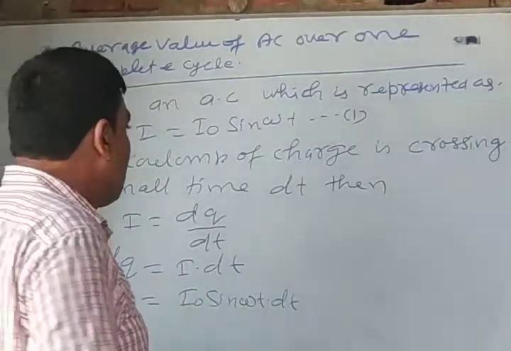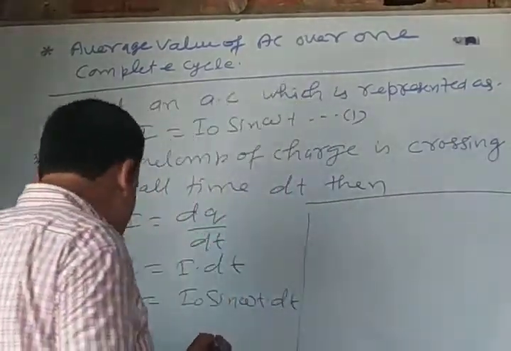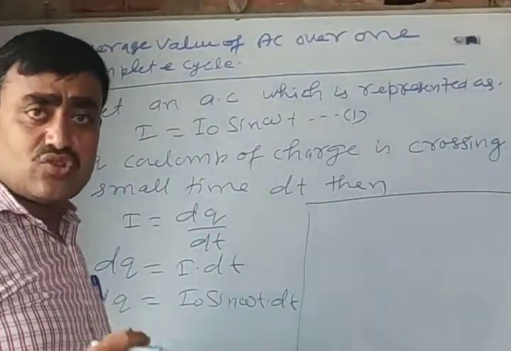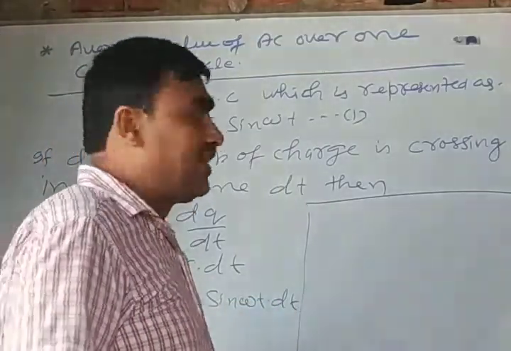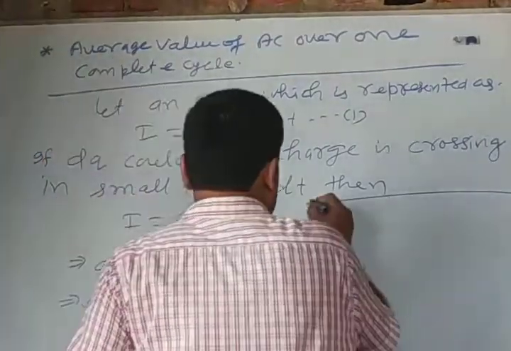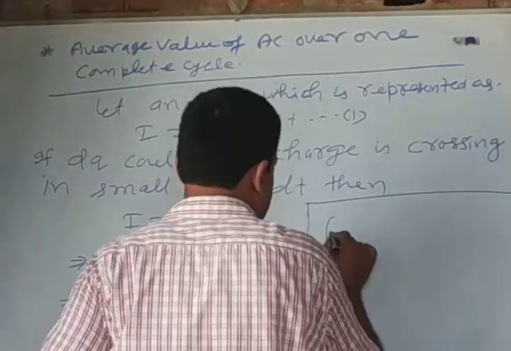Therefore, for the total charge crossing through the circuit in one complete cycle, we integrate both sides.